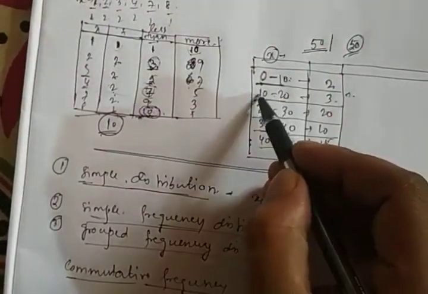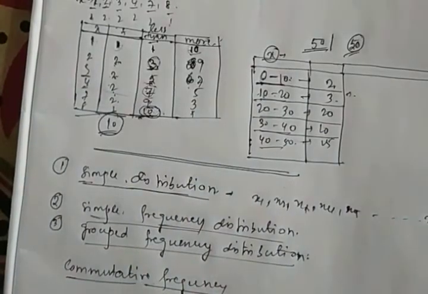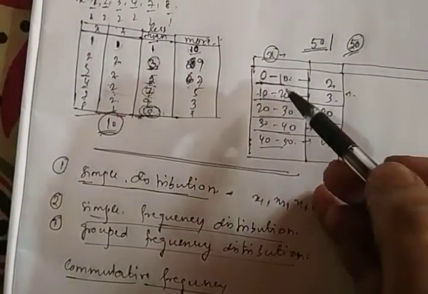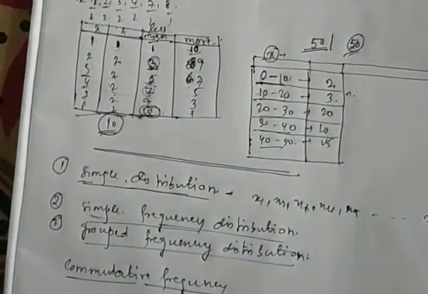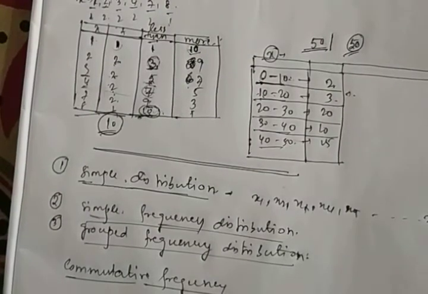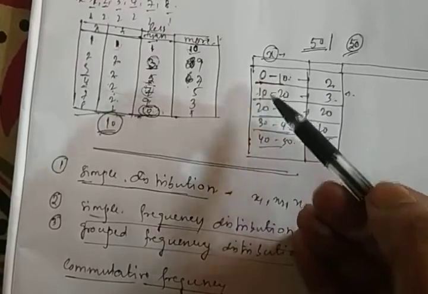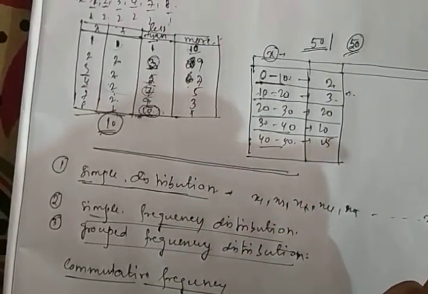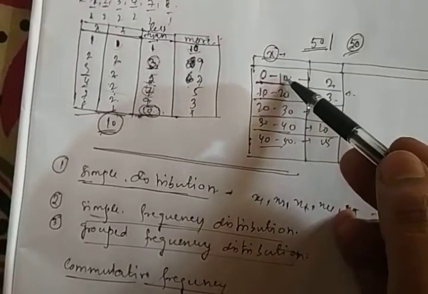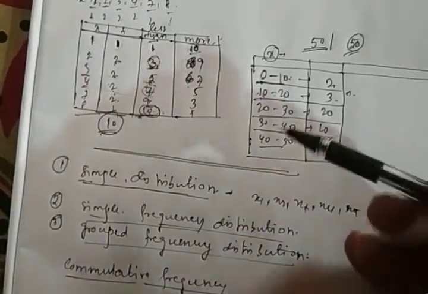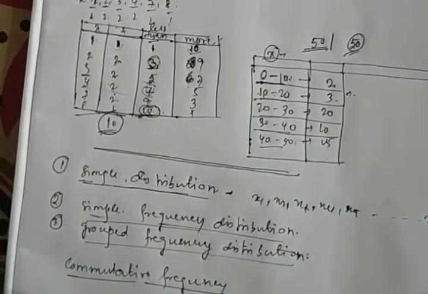If there is a gap, then we have to rearrange. These are the upper bound and lower bound. So for the boundary values, we have to rearrange the upper bound and lower bound to make continuous intervals.